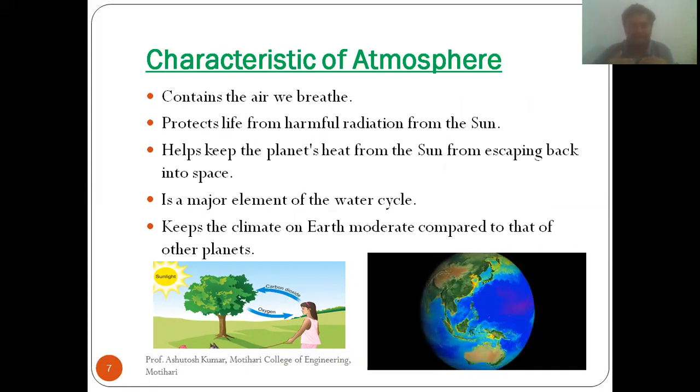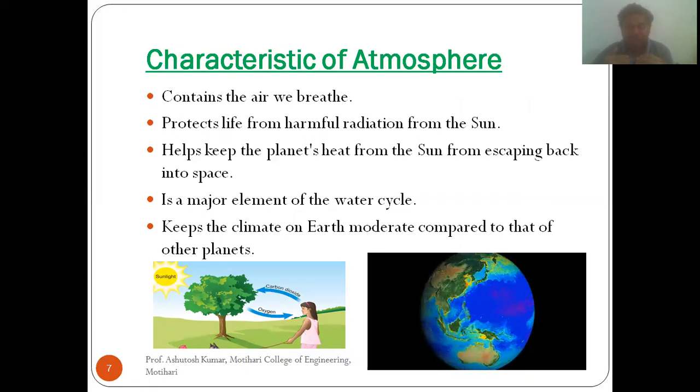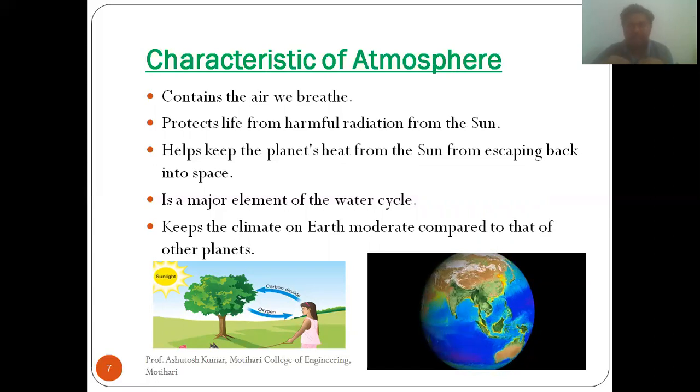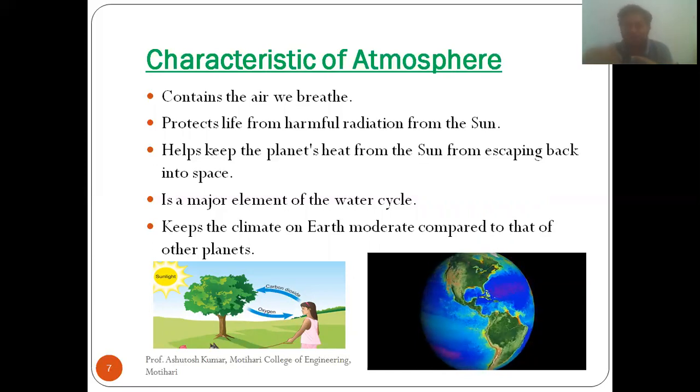The third characteristic of the atmosphere is that it helps keep the planet's heat from the sun from escaping back into space. Suppose we want the survival of mankind on this planet. There must be a certain amount of heat available on this planet, otherwise the existence of humans cannot be possible. So the atmosphere keeps the desired amount of heat. And if it cannot contain the heat, the heat will escape back into space.